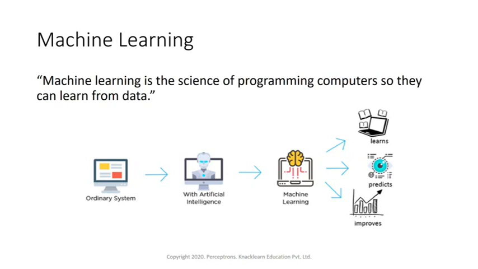If you look at the image, we have an ordinary system, and by using artificial intelligence, within that, suppose we use machine learning. We give some data to the computer, and the computer will try to learn the relationship within the data. By understanding how the data is related to one another, it can also predict on top of the data. We can also improve whatever study we are doing using machine learning.